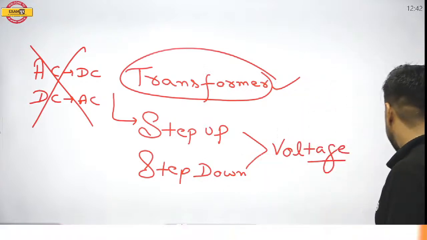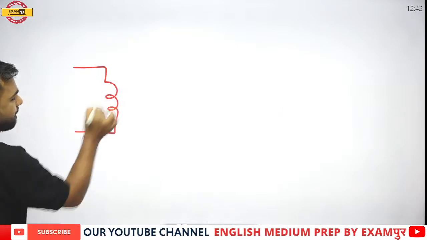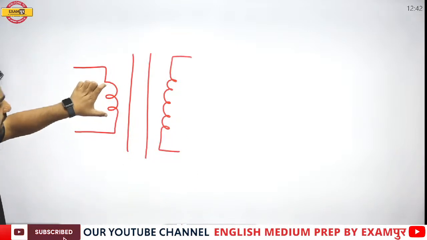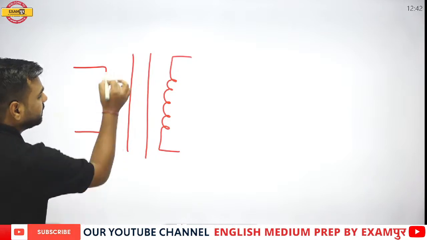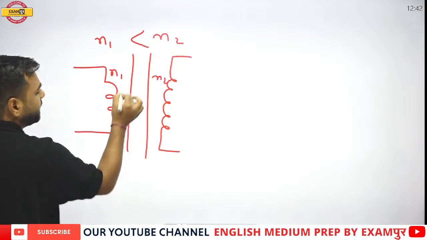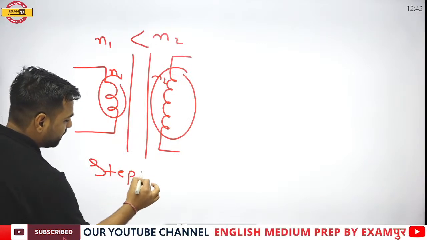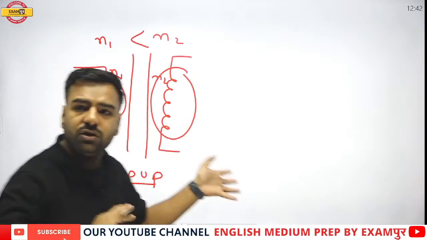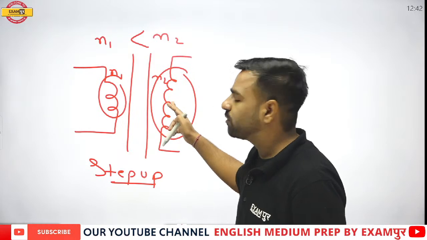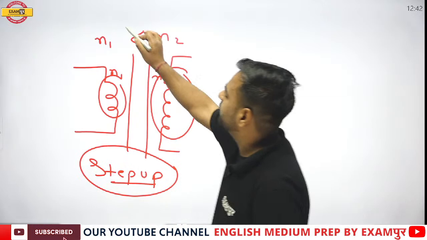Now let's understand what step up is. Whenever I talk about this transformer, here we have the number of coils N1 and N2. We know that N1 is less than N2, from low to high. This is your step up transformer. Please remember, you understand step up and step down from the number of coils. Here the number of coils is less, here it is more. This is a step up transformer, that is, it helps in increasing the voltage.